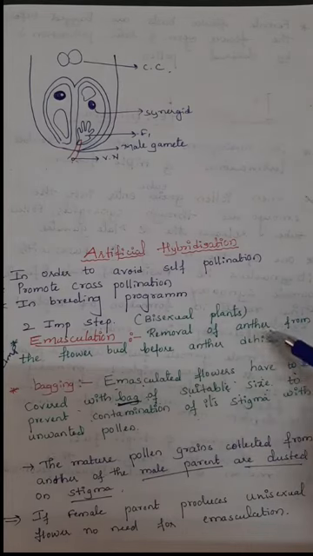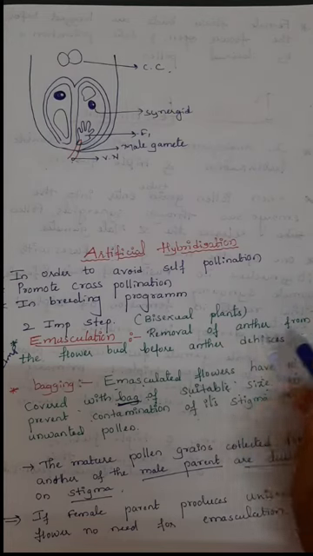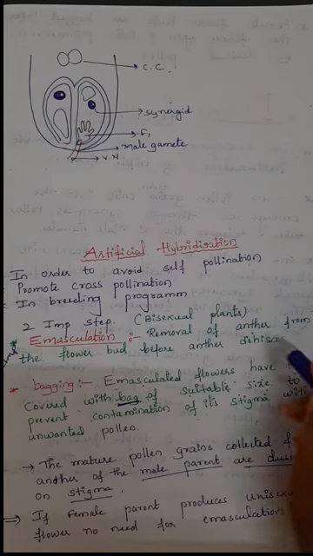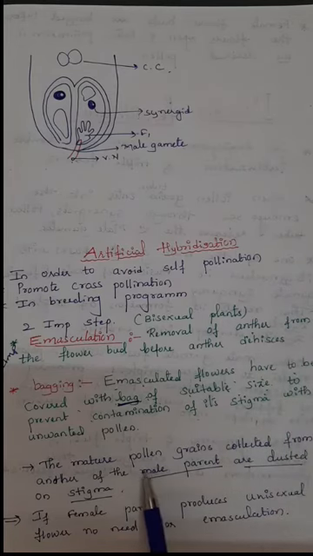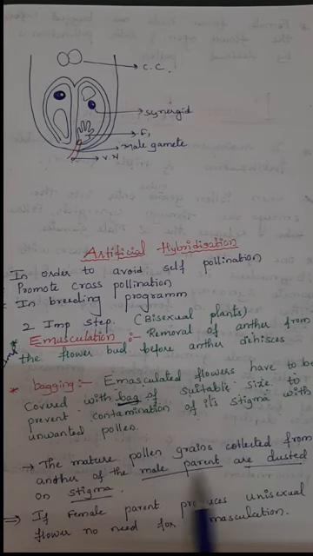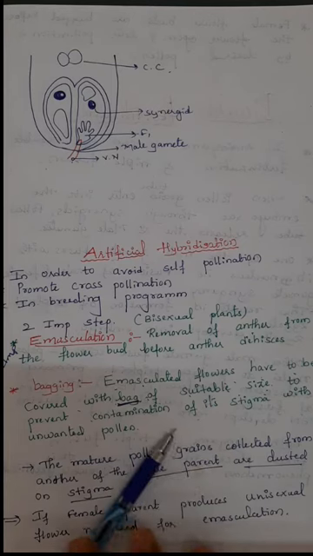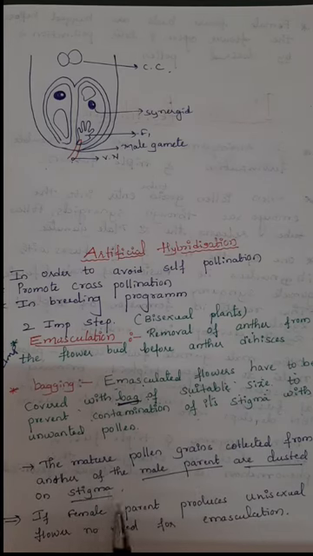Here in emasculation, we just remove the anther. Only the anther is removed, the carpel is still present there. Then the pollen grains collected from the selected male parental plant are dusted on the stigma of that emasculated flower.